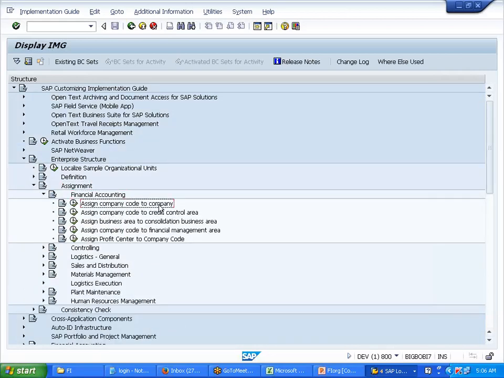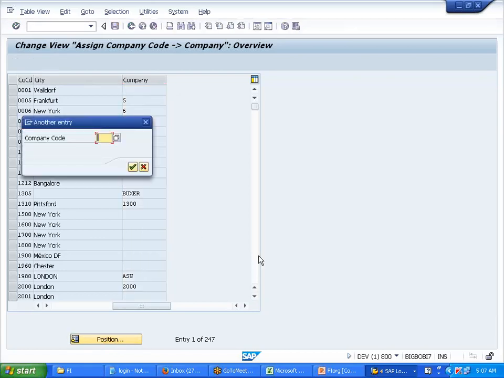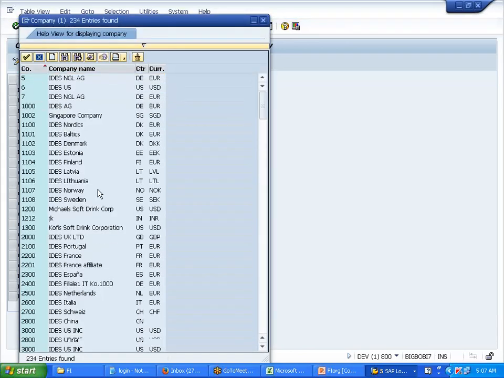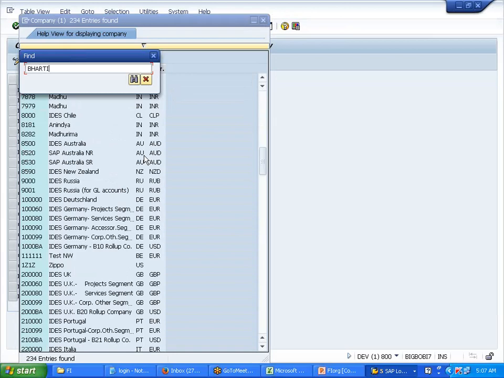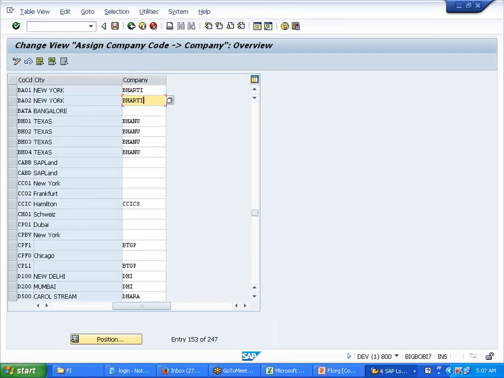So I'll say assign company code to company. Whenever there is assignment, just like a layman, click on the position. So what's the company code? BA01, right? Enter. So what's the company? Bharti. If you don't remember, you take help over here, or F4 with the search. You search it manually, or if you know, you give it directly. Getting this, Bharti? So now the system understands this company.